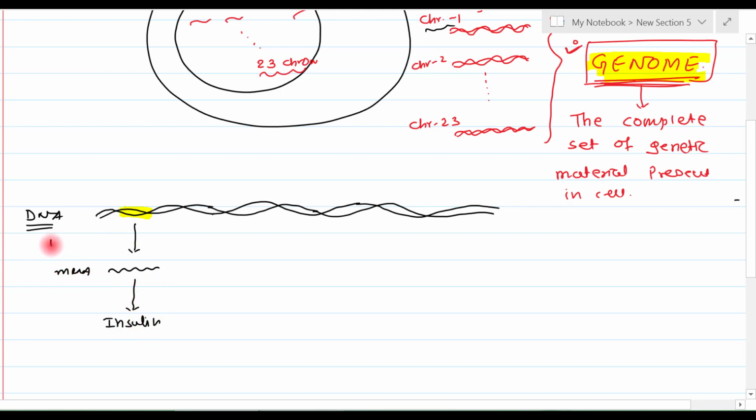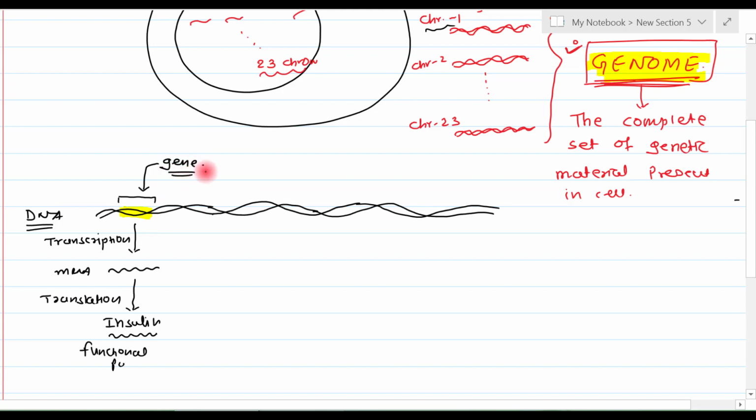This process is the transcription. And this process from mRNA to insulin is the translation. So ultimately, this much part of DNA is responsible for the synthesis of insulin, and this insulin is the functional product, right? At that time, we can call that, yes, this part of DNA is a gene.